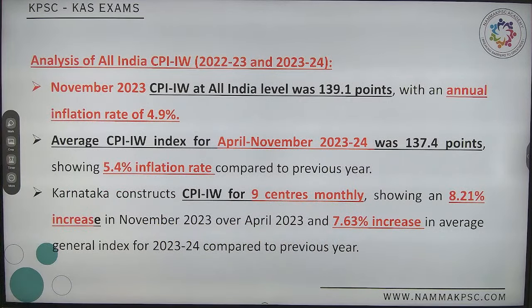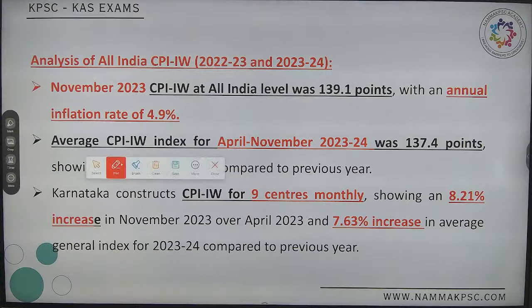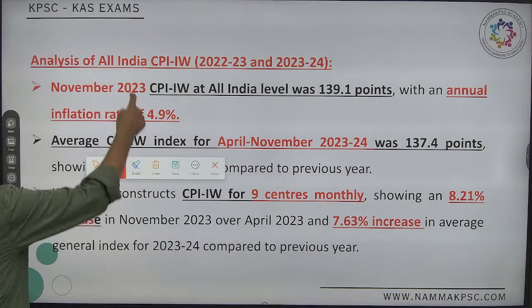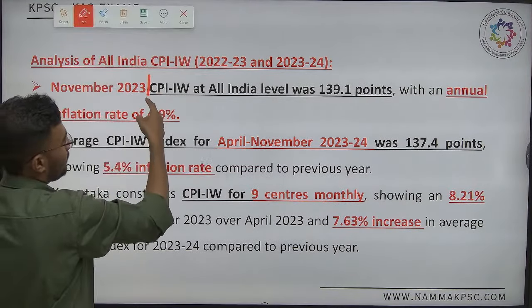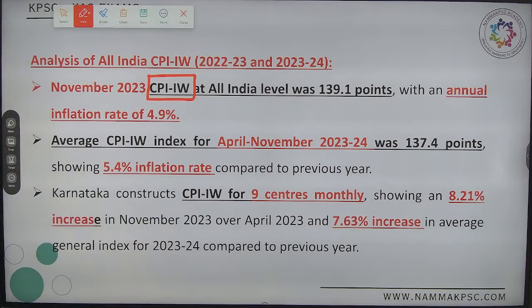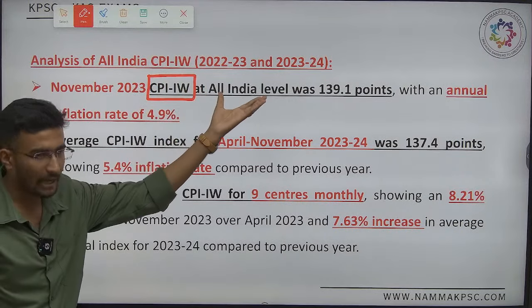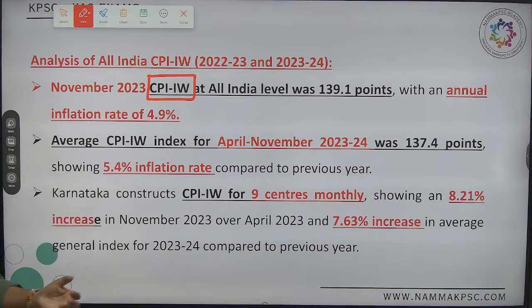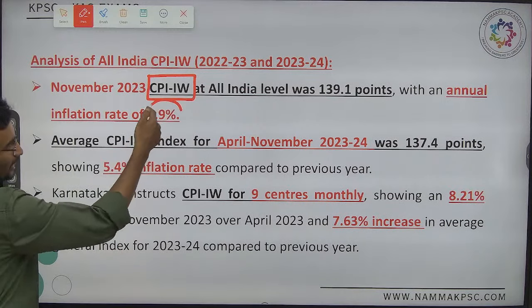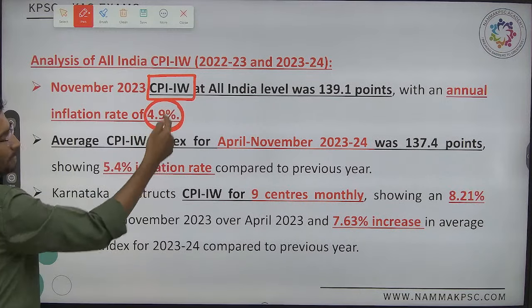Now the first and foremost one, in general CPI-IW, that is industrial worker, at all India level. It has increased at what percentage? It is growing at 4.9%.